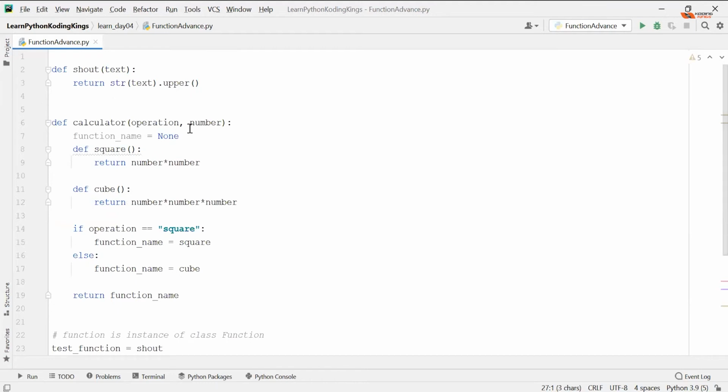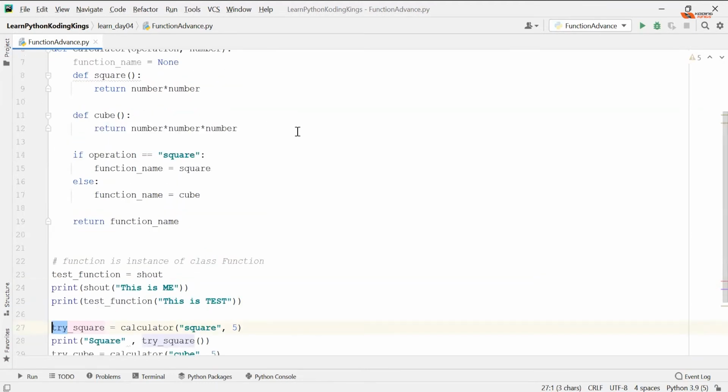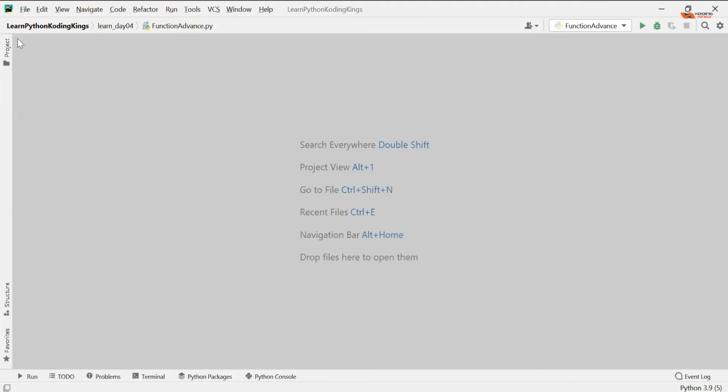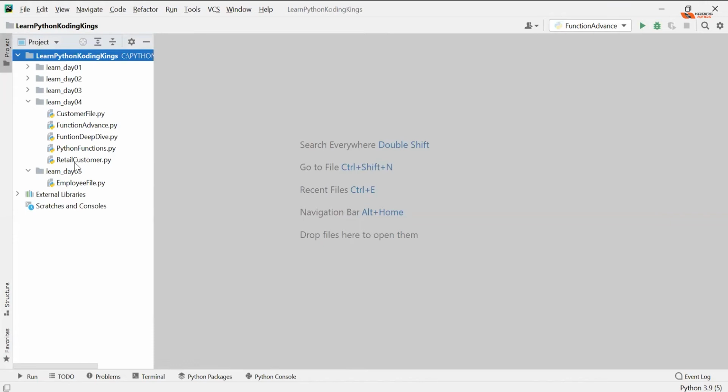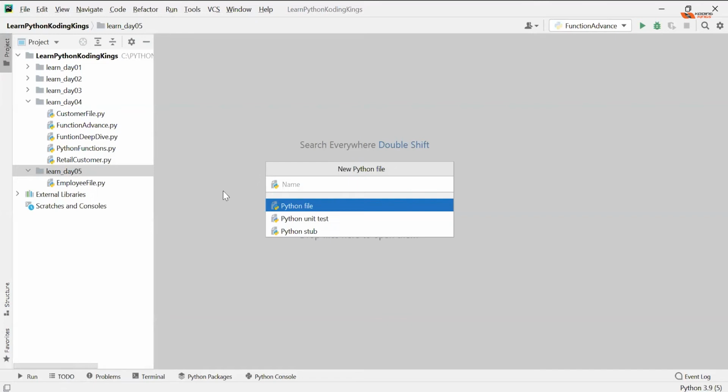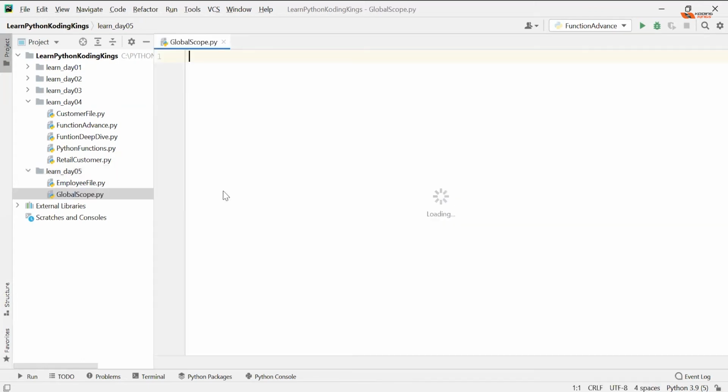One more thing I have to tell you. Sorry, I missed that part. Let me write a simple code. Let's not bombard everything in a single class. So let's write a simple code again, and I'll just write about global scope. Suppose there is a variable, let's say a message equals howdy.